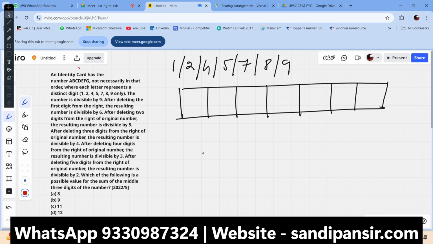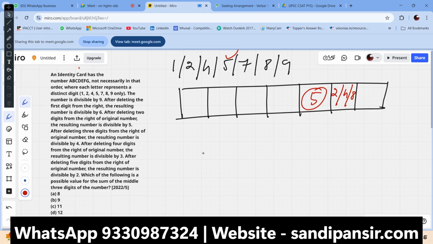Now, if it's divisible by 6, then it should be either 2, 4, or 8, right? Because it should be an even number. After deleting 2 digits from the right of the original, the resulting number is divisible by 5. Now, this should be 5 here, because there's only one option. If we delete these 2 numbers, the remaining 5-digit number is divisible by 5. Then we have to put the 5 here. That means the location of 5 is confirmed. Got it?